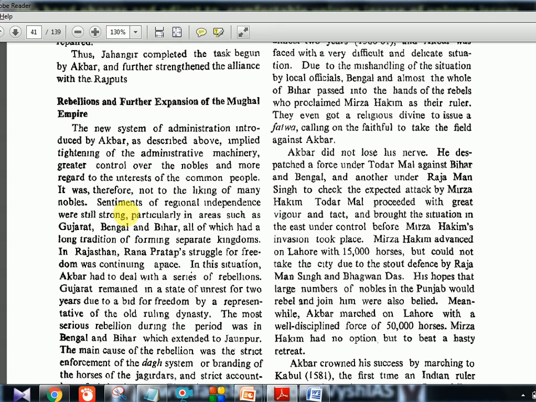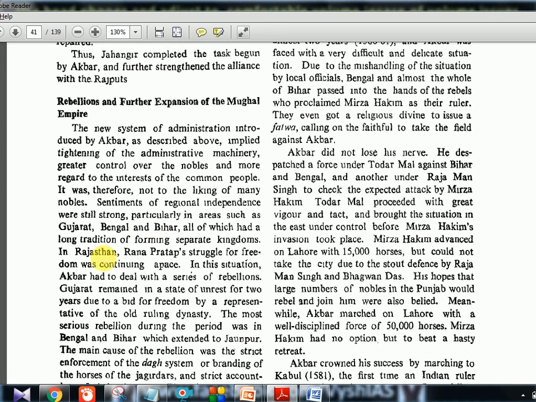Sentiments of regional independence were still strong, particularly in areas such as Gujarat, Bengal and Bihar, all of which had a long tradition of forming separate kingdoms. You can use this for any medieval ruler, because the kings here always wanted separate kingdoms. Also the Afghan region, Lahore, Multan, Kabul. These problems were always there for every ruler.